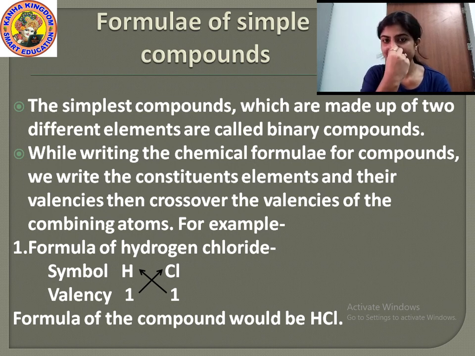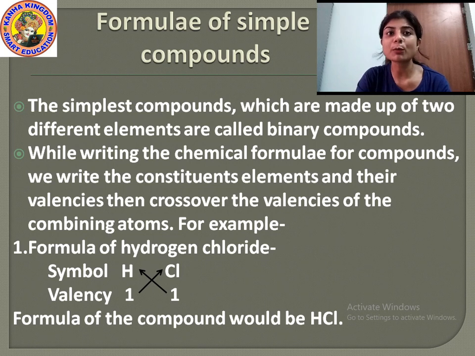How can we write this formula? First of all, we will write the symbol of the elements. Then we will write the valency, that means the number of electrons that is present in the valence shell of an atom. First of all, we will write the symbol of the elements, then we will write the electrons that are present in the valence shell of the atom.